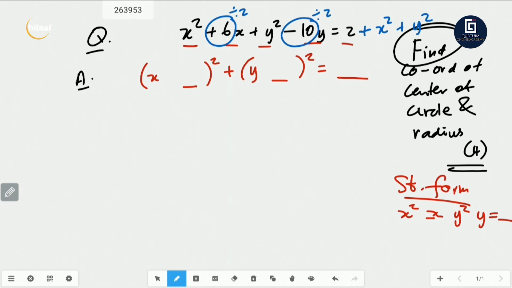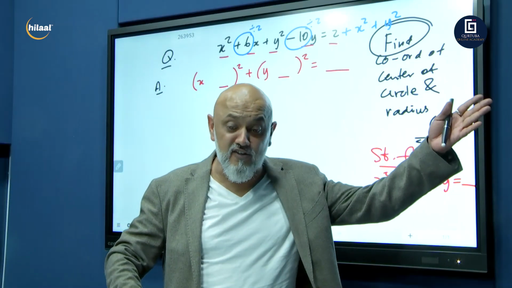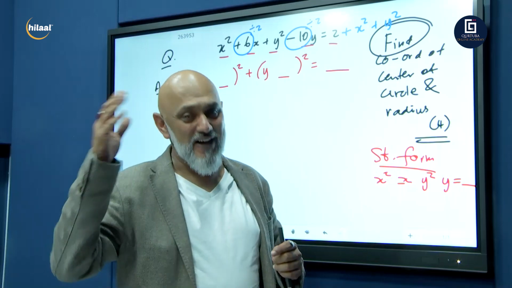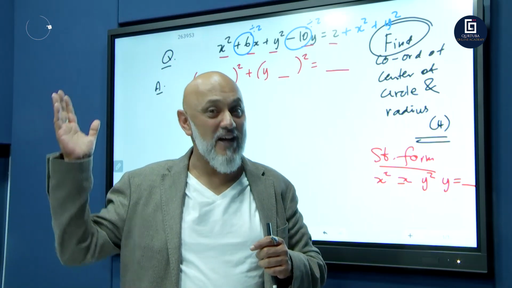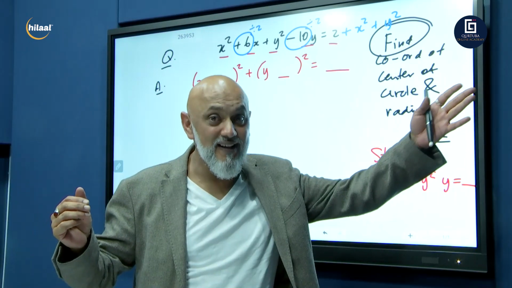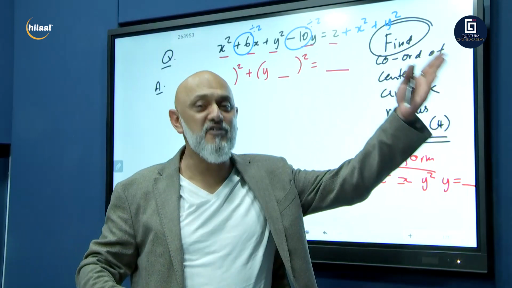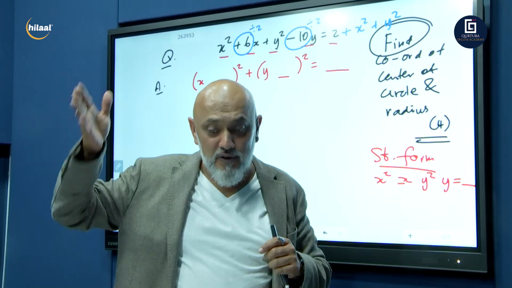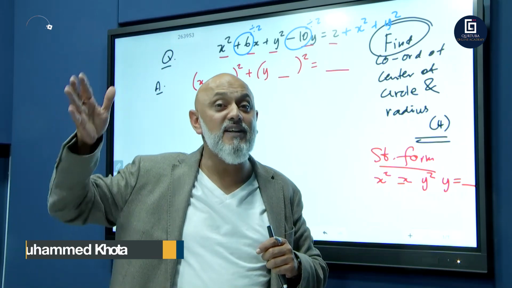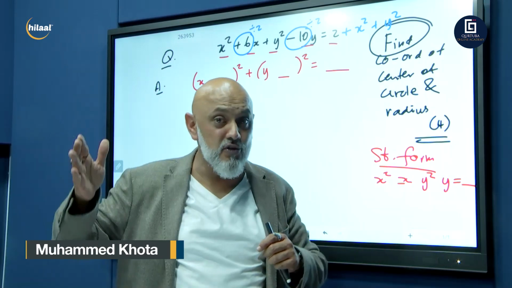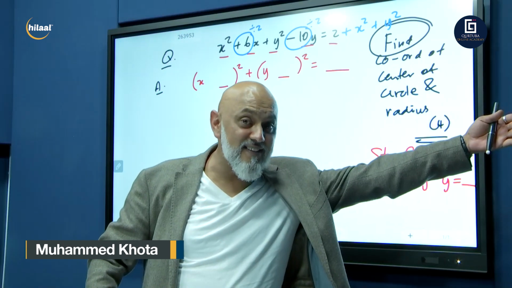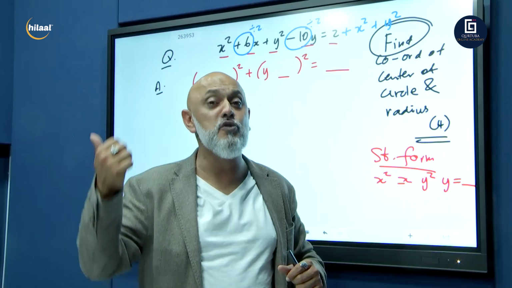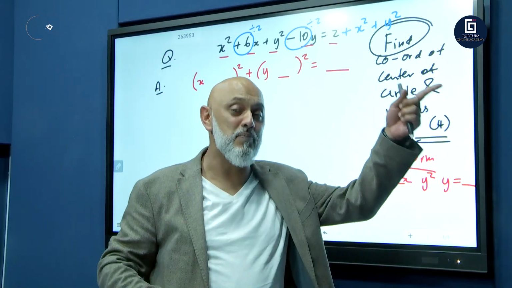So just learn this. Divide by 2 plus x squared, divide by 2 plus y squared. Say it after me. Divide by 2 on the side, divide by 2 plus x squared, divide by 2 plus y squared. Say it one more time. Divide by 2, we talk about the coefficient of x. Divide the coefficient of x by 2 plus x squared on the other side, and whatever I do for x, I've got to do for y. Divide by 2 plus x squared, divide by 2 plus y squared.